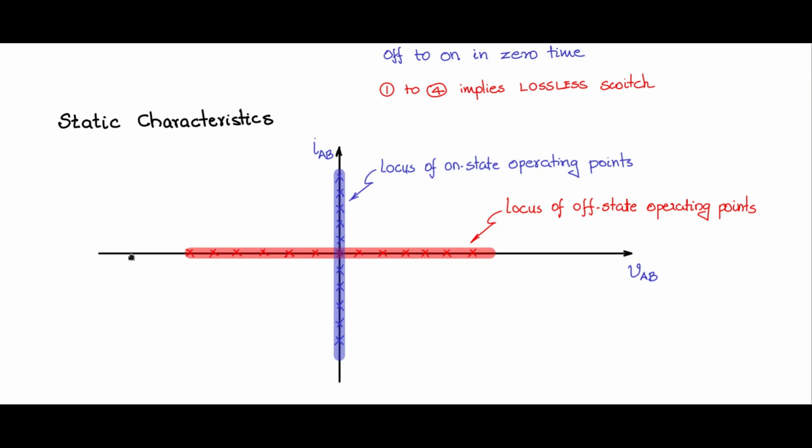It doesn't give information on the dynamism, the on to off state, off to on state dynamism of the switch, and therefore it is called the static characteristic. The dual of the static characteristic is the dynamic characteristic, where you see the evolution of time. The transitions are being seen as evolutions of time, and that will give an idea of the dynamic characteristic.